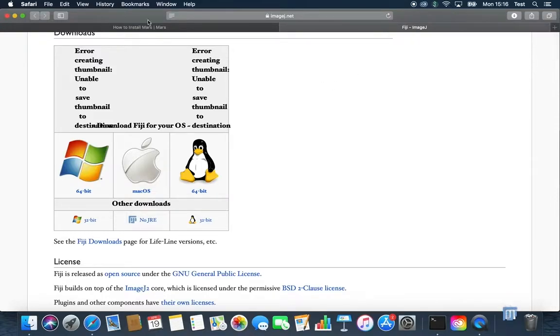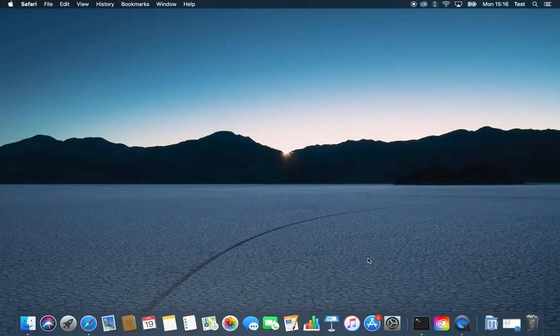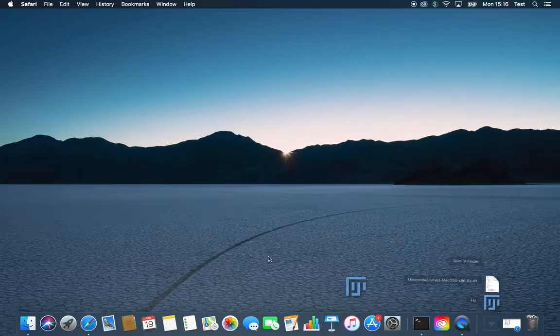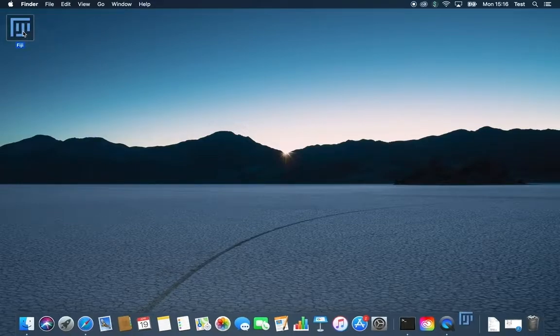Install it and then save Fiji somewhere which is not the download folder. It will not start inside the download folder. For example, drag it on the desktop.